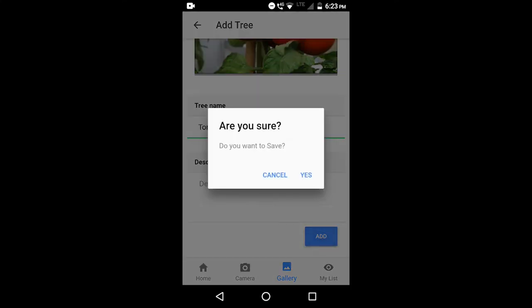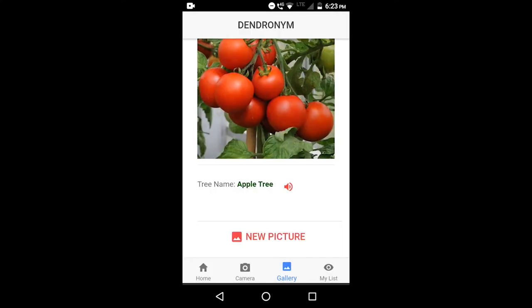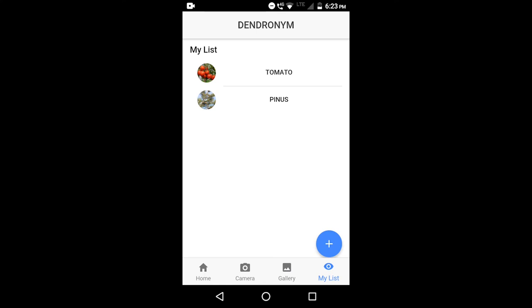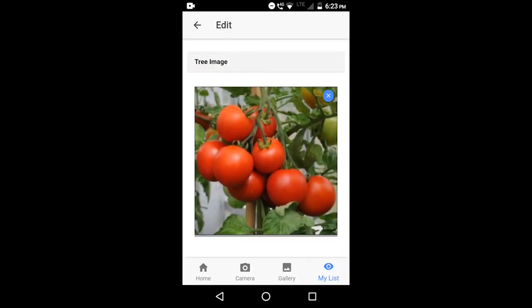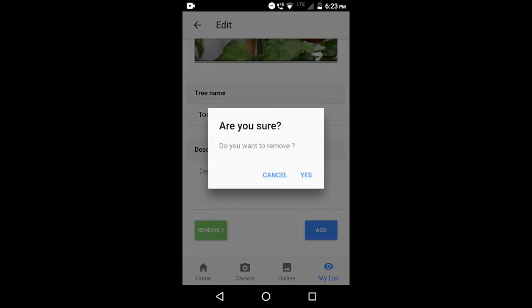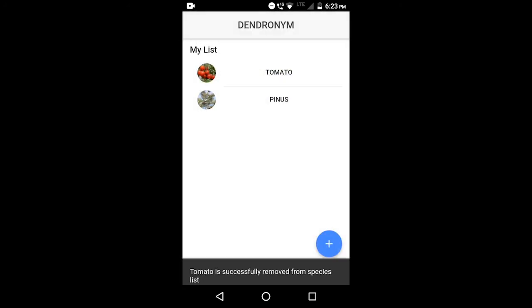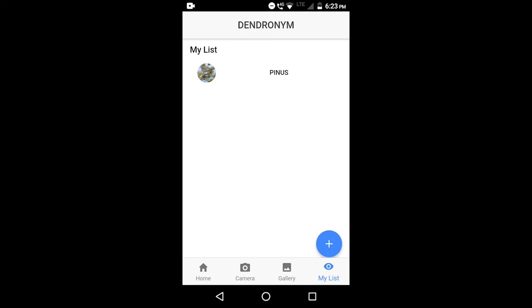It is asking us if we are sure about it. You can click on yes. You can see the image is added over here. Now if you want to delete it, you can just click on it again and click on remove here, and just click on yes again. The tree will be removed. You can see the tree is removed here.